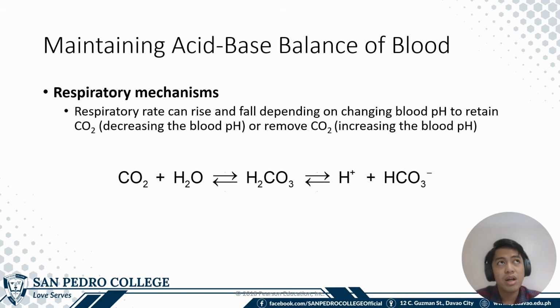The opposite, or the partner, of the urinary system in maintaining the acid-base balance is the respiratory system. In the respiratory system, we also exhale and control the carbon dioxide levels in our body in order to control the concentration of carbonic acid in the blood as well.